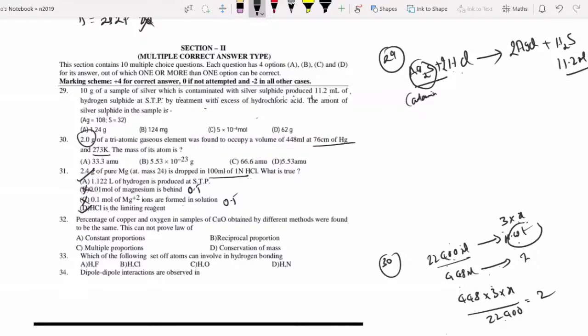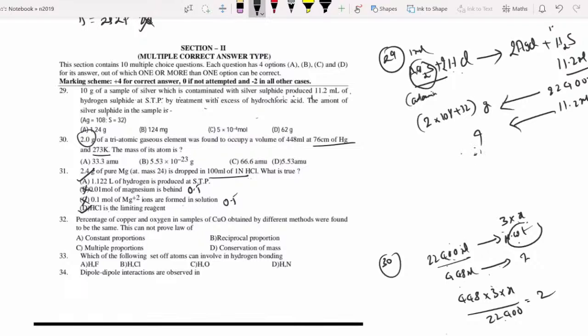11.2 ml at STP. Got my point? Generally, observe the logic. Ag2S 1 mole produces 1 mole of H2S. 1 mole of Ag2S is 2 into 108 plus 32 grams. It produces 22,400 ml. Now 11.2 ml produces how much? Calculate. 22,400 ml H2S should be produced from 2 into 108 plus 32 grams. Then 11.2 ml produces how much? Got my point? This should be the amount present.